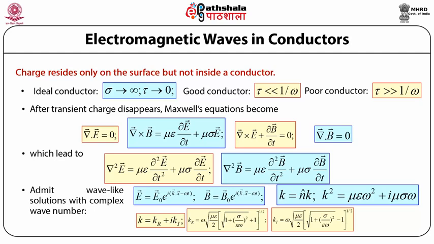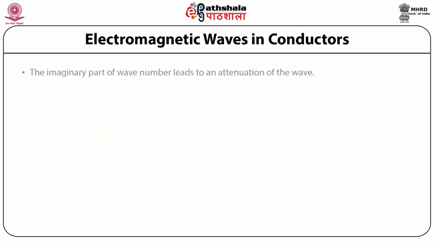Similarly, k imaginary equals omega times the square root of mu epsilon by 2 times the square root of, square root of 1 plus (sigma by omega epsilon) square, minus 1. As we can see, for sigma equals 0, we recover the result for a dielectric. The imaginary part of the wave number leads to an attenuation of the wave.